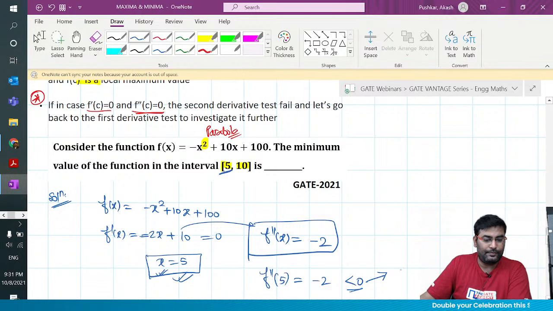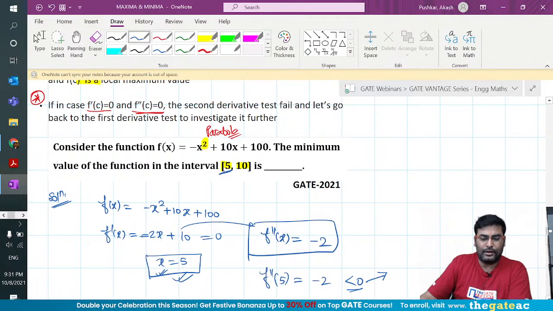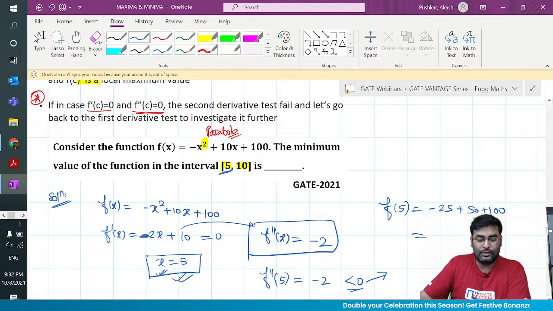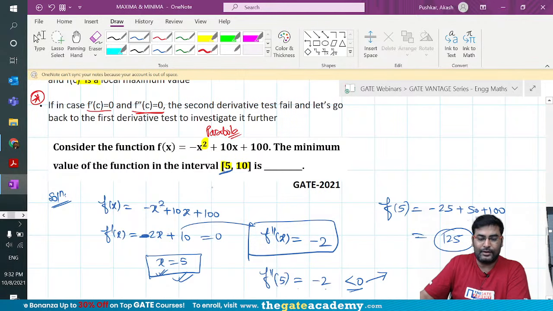What do you guys think? I think it is not a minimum value for this graph. Minus 2x plus 10. Is it right? Okay, anyway, see what they are trying to ask. We can find it. F of 5, if I find, minus 25 plus 50 plus 100, right? So it is 150. And 5 whole square is 25, right? And then 100. So it looks like it is a maximum, but what about you are getting a point, how much? 125. They are not asking maximum.